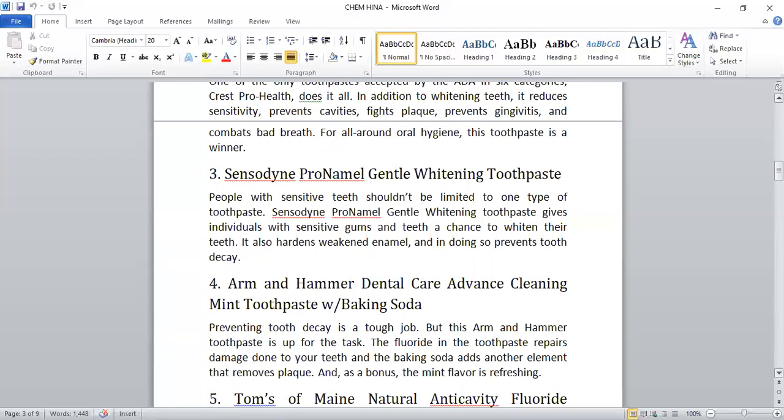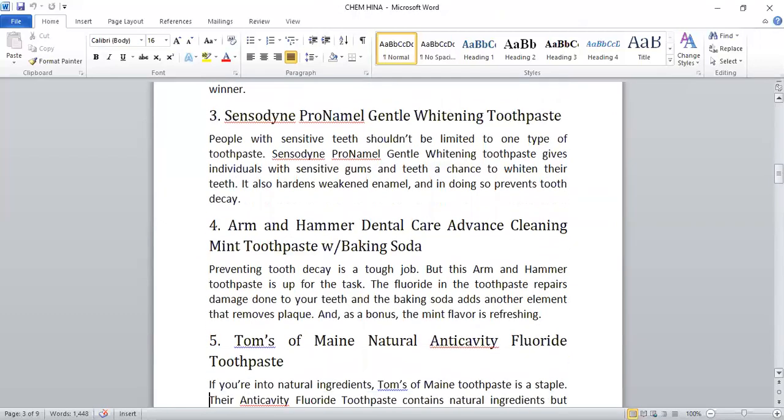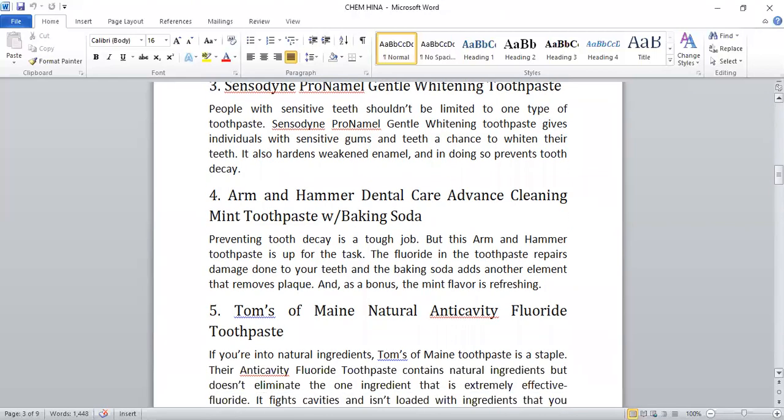Sensodyne Pro Enamel gentle whitening toothpaste gives individuals with sensitive gums and teeth a chance to whiten their teeth. It also hardens weakened enamel. Enamel is the outermost layer covering your teeth, and in doing so prevents tooth decay. Enamel is the strongest part, and when it gets weakened, we are prone to decay.